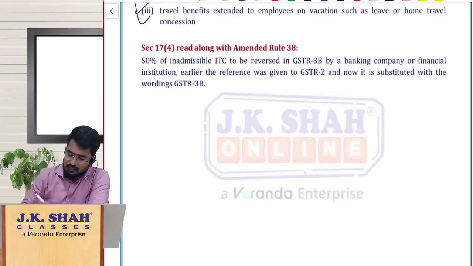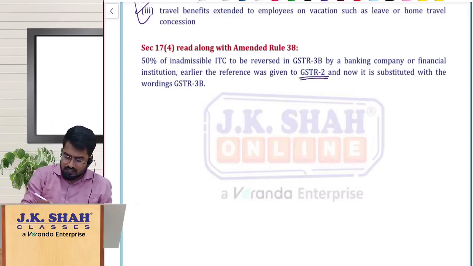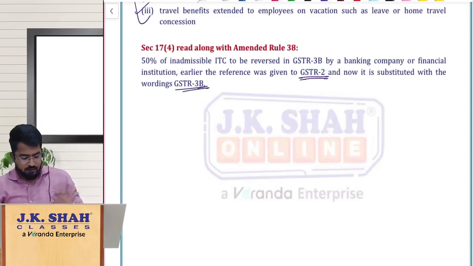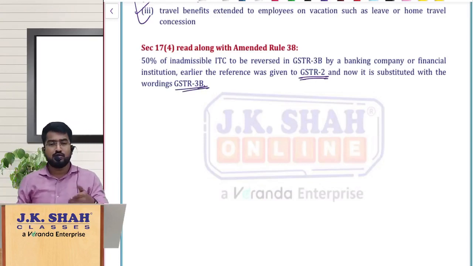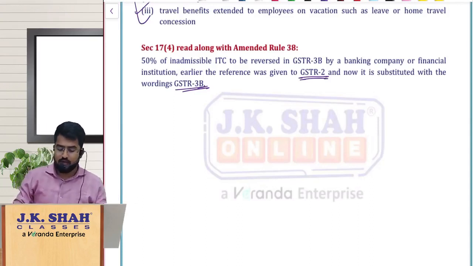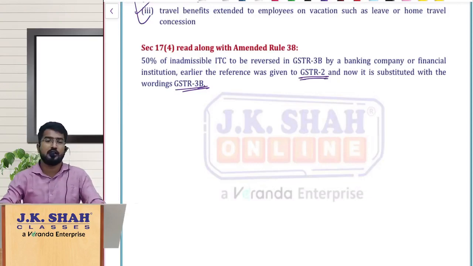Earlier in the law they said it should be done in GSTR2, but the GSTR2 concept itself was not brought into picture, so they have just changed the wording from GSTR2 to GSTR3B. That's all. Apart from that, nothing changes there. So this is another small rule. The 50% whatever you have to reverse, you reverse it in GSTR3B. That is what they are saying here. Okay, so this is all about chapter number 6, input tax credit amendments.